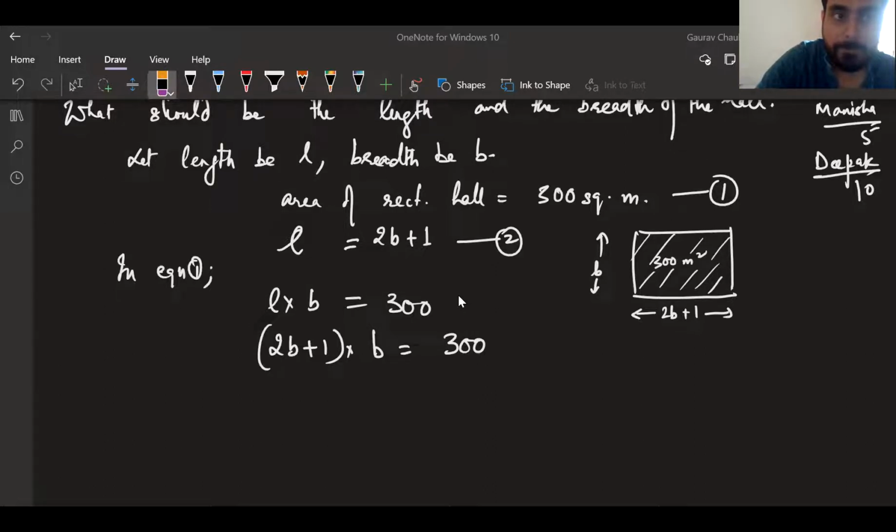Dilruba, you're already thinking in the right direction. What do we need to do before we check the power of the variable? Sir, we should make it in standard form. We have to make it in standard form.